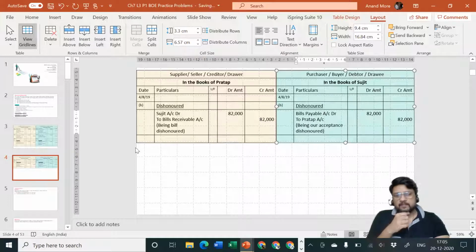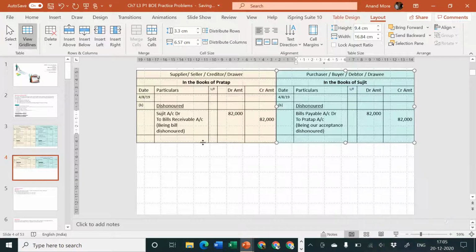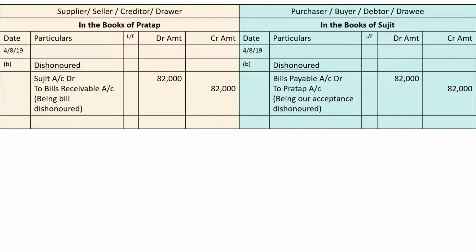Yes. In the books of drawer, what is the entry? Let me disappear from the screen. Yes. In the books of drawer, what is the entry? Sujit account debit to bills receivable account. Drawee is my debtor again, and bills receivable is useless. So let me cancel the same. Sujit account debit to bills receivable account.